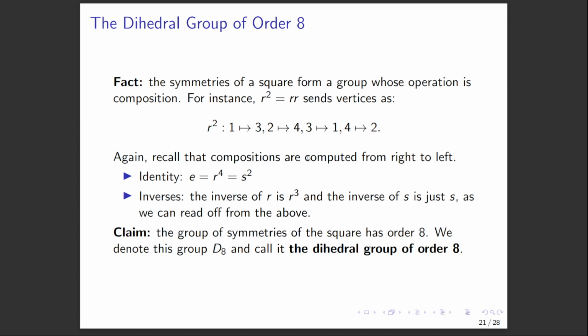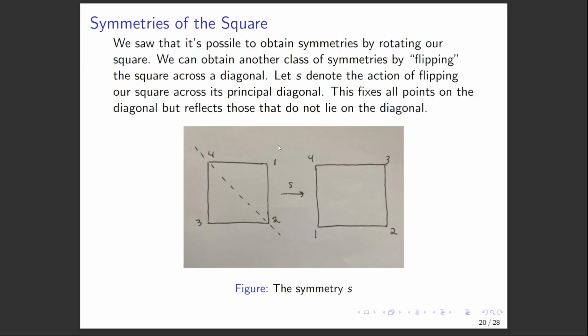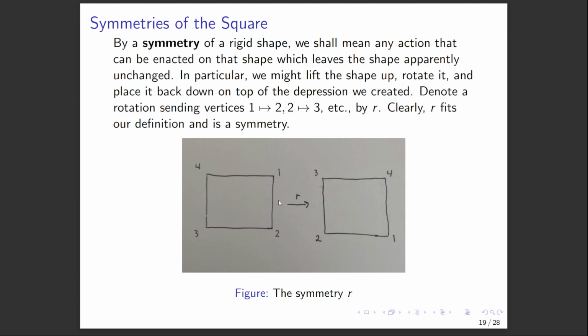And what we have is that the identity is E, of course. We always denote the identity with that. But R to the 4th is actually the identity, so the order of R is going to be 4. And we can think of that geometrically, right? If we rotate the square 4 times by a quarter of a rotation, we should get back where we started.